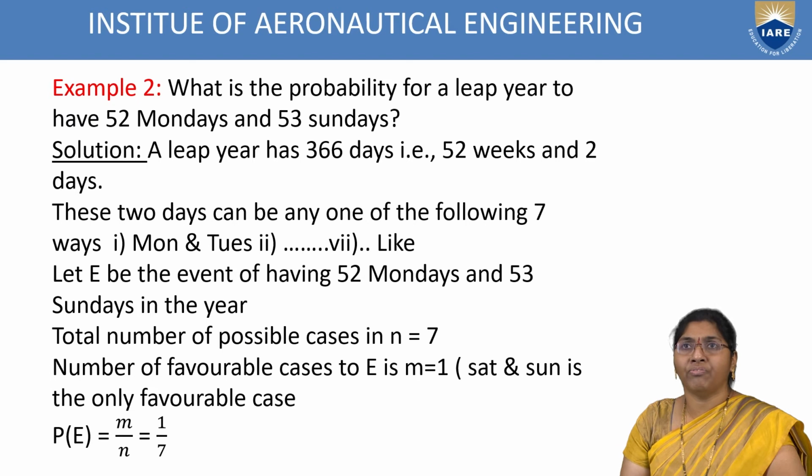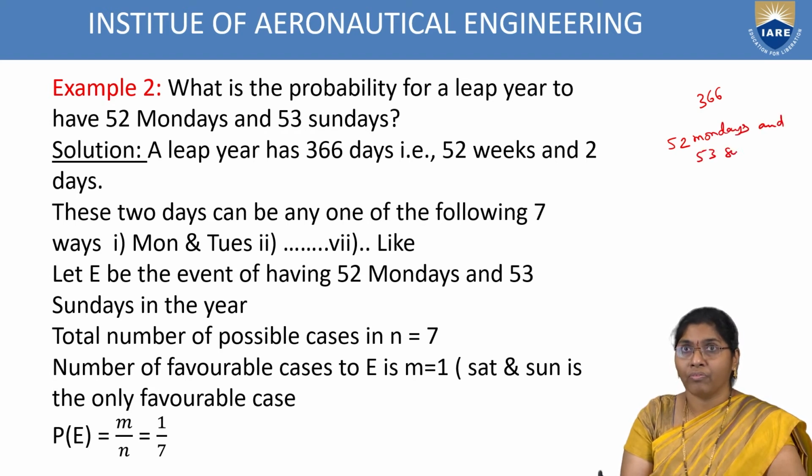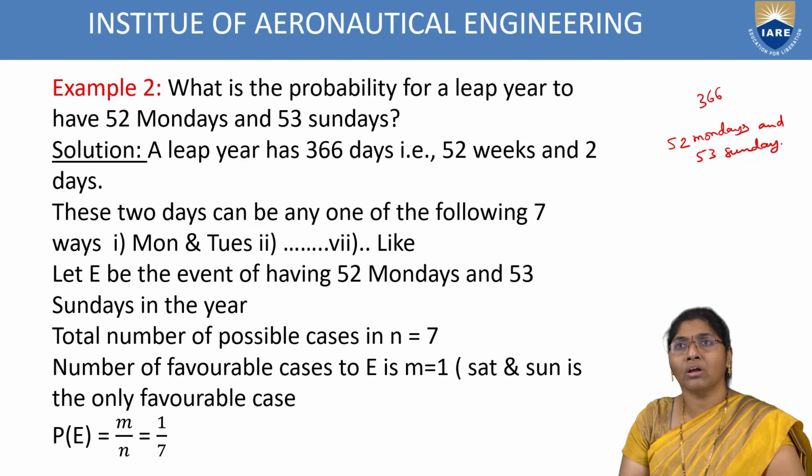What is the probability for a leap year to have 52 Mondays and 53 Sundays? Overall, a leap year has 366 days. Here, the question is 52 Mondays already fixed and 53 Sundays. What is the probability they are asking? They are not asking what the leap year days are. They are asking the probability for a leap year. A leap year has 366 days.